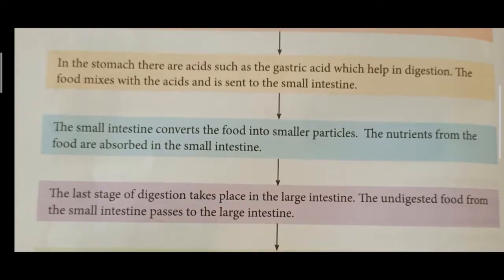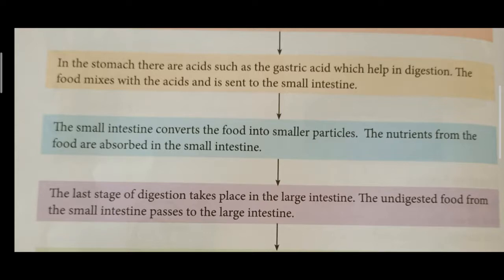Then the fourth step: the small intestine converts the food again into smaller particles. We are eating the food as large particles and breaking it into smaller particles. After it reaches the small intestine, again it makes smaller particles. After that, the nutrients in the food are absorbed by the small intestine.